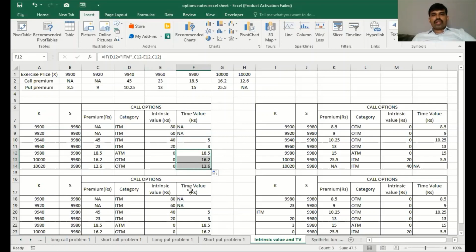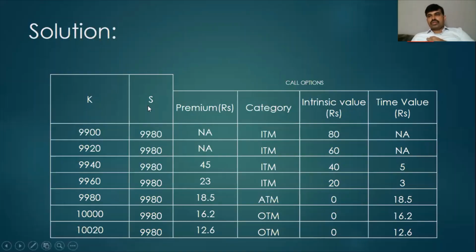So if you want to calculate the intrinsic value as well as the time value in this scenario, we will be calculating the same thing in this way. So if we go back to the solutions, you will be able to notice we got the intrinsic value or the time value depending upon whether a category is found to be in the money, at the money, or out of the money.